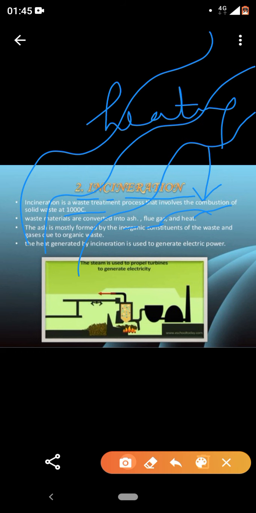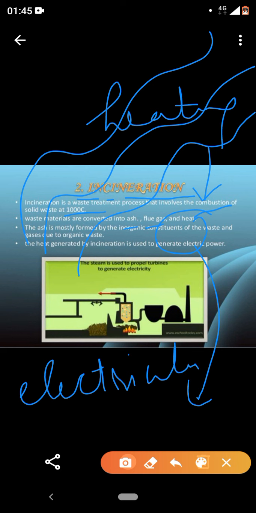What will we be doing with the heat? This heat can be used to generate what? Electricity. Yes, we can generate electricity. Hence, we are recovering. This is what recovering is.